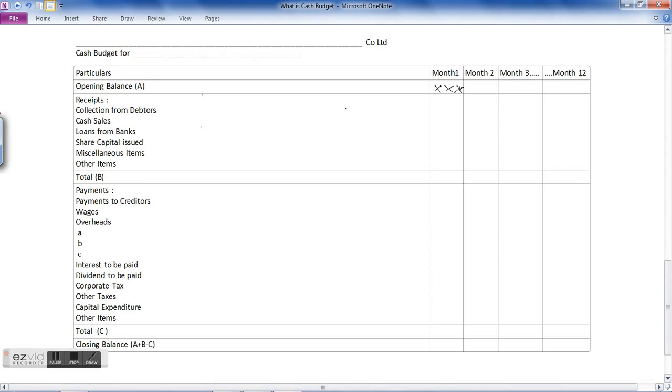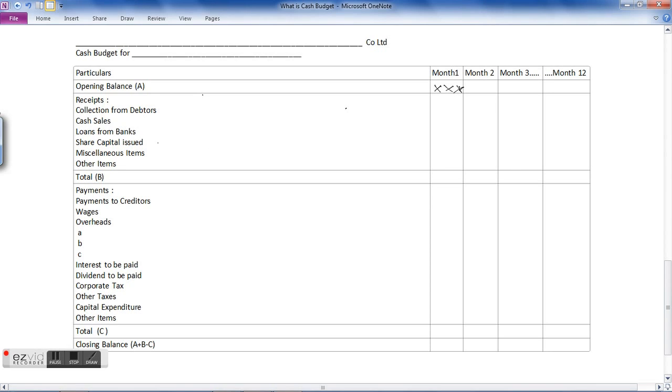Then receipts. Now what are the various receipts? You have collection from debtors, then cash sales, then if a loan is taken from any bank in a particular month, or you're planning to take a loan from a bank in a particular month, the same needs to be included in that particular month. Then share capital issued. When the share capital is issued, you get some receipt from it, so in which month the share capital is planned to be issued, in that month you need to include this receipt.